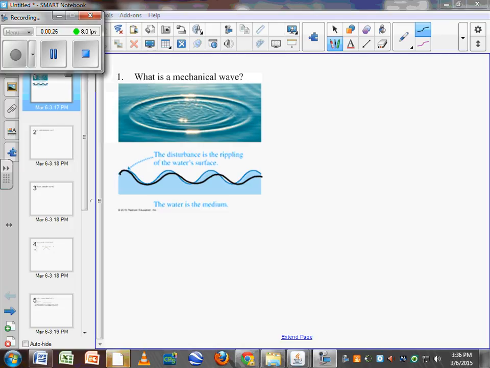For sound, when we talk with each other, sound waves travel through air, and that air is the medium. That's a mechanical wave also. This water wave is a mechanical wave. If you have a wave traveling through the earth, that's a mechanical wave. So whenever you have a wave that travels through a medium, that is a mechanical wave. And then there's some kind of source that causes the wave to occur. In the case when we're talking, our larynx is the source, or the pebble dropping in the water is the source. There's some source for this wave to occur.